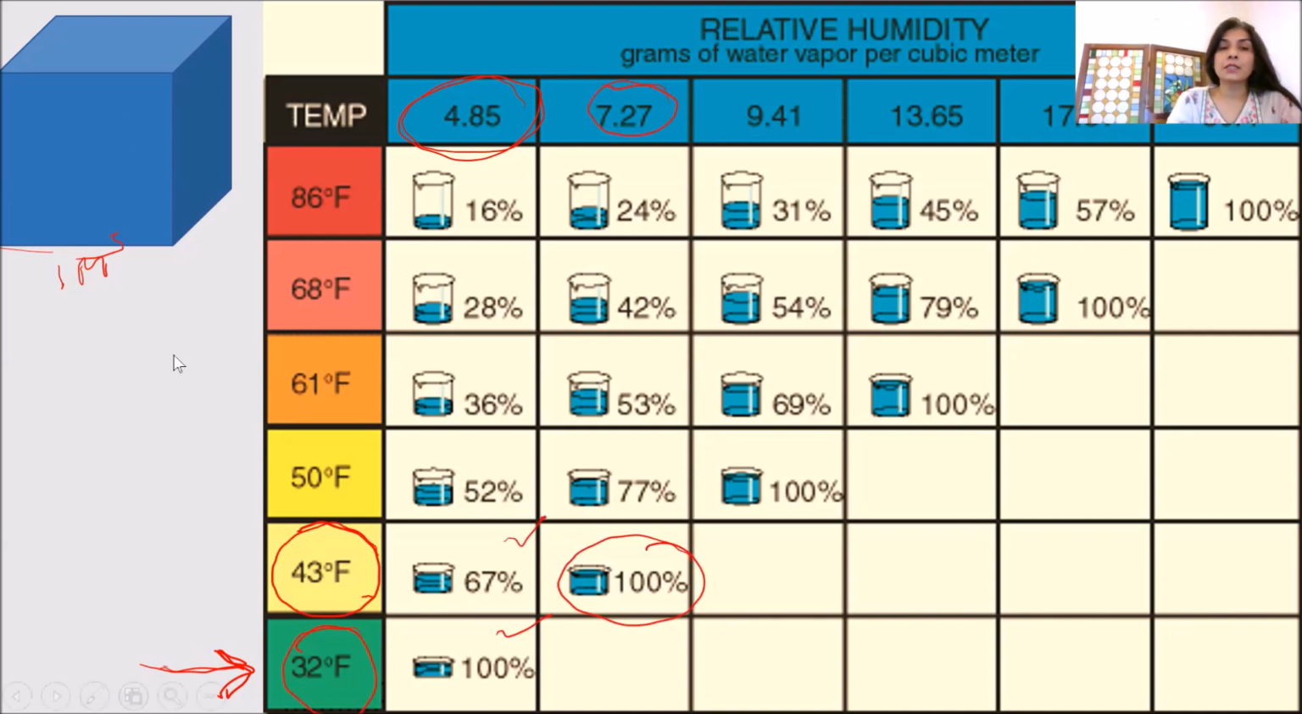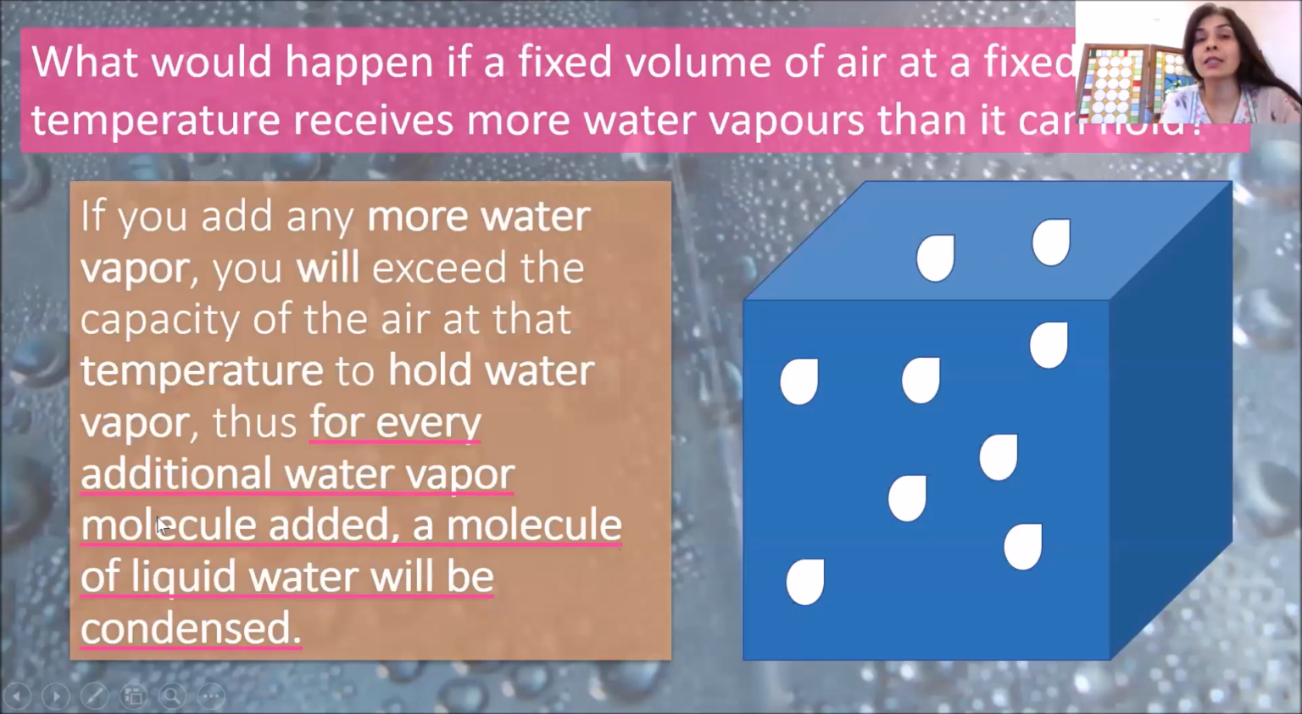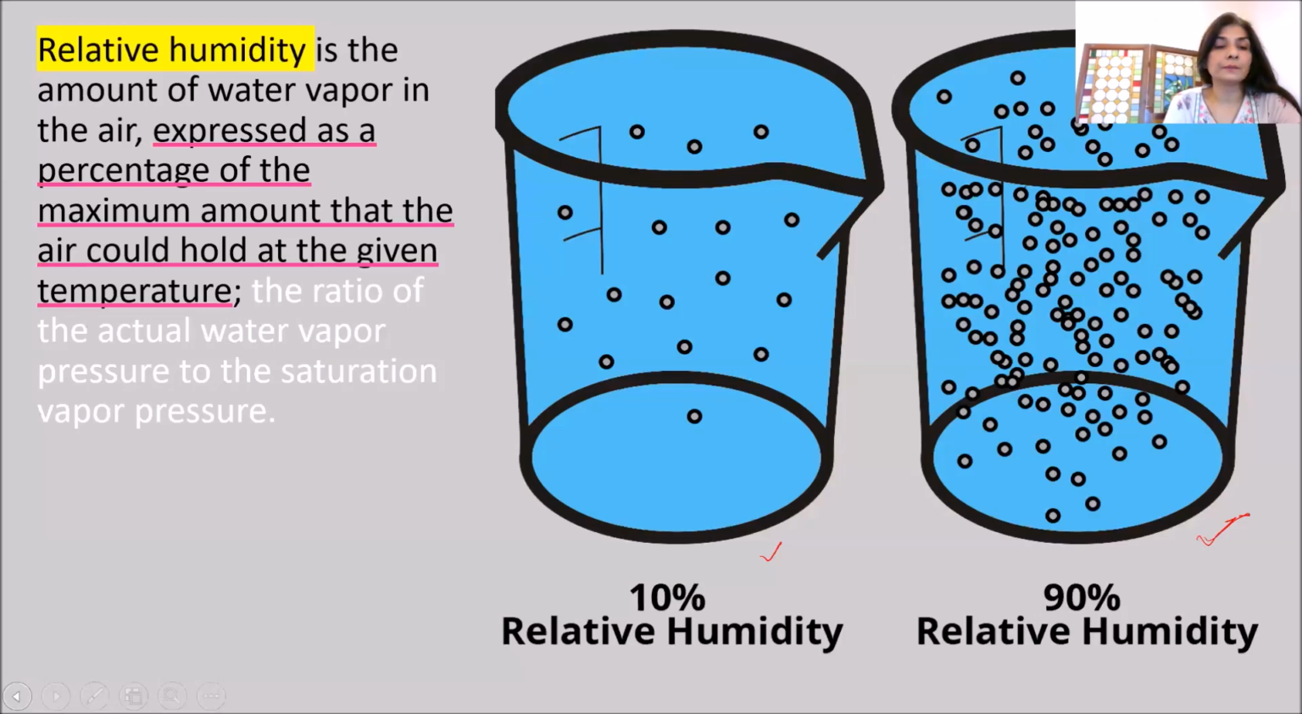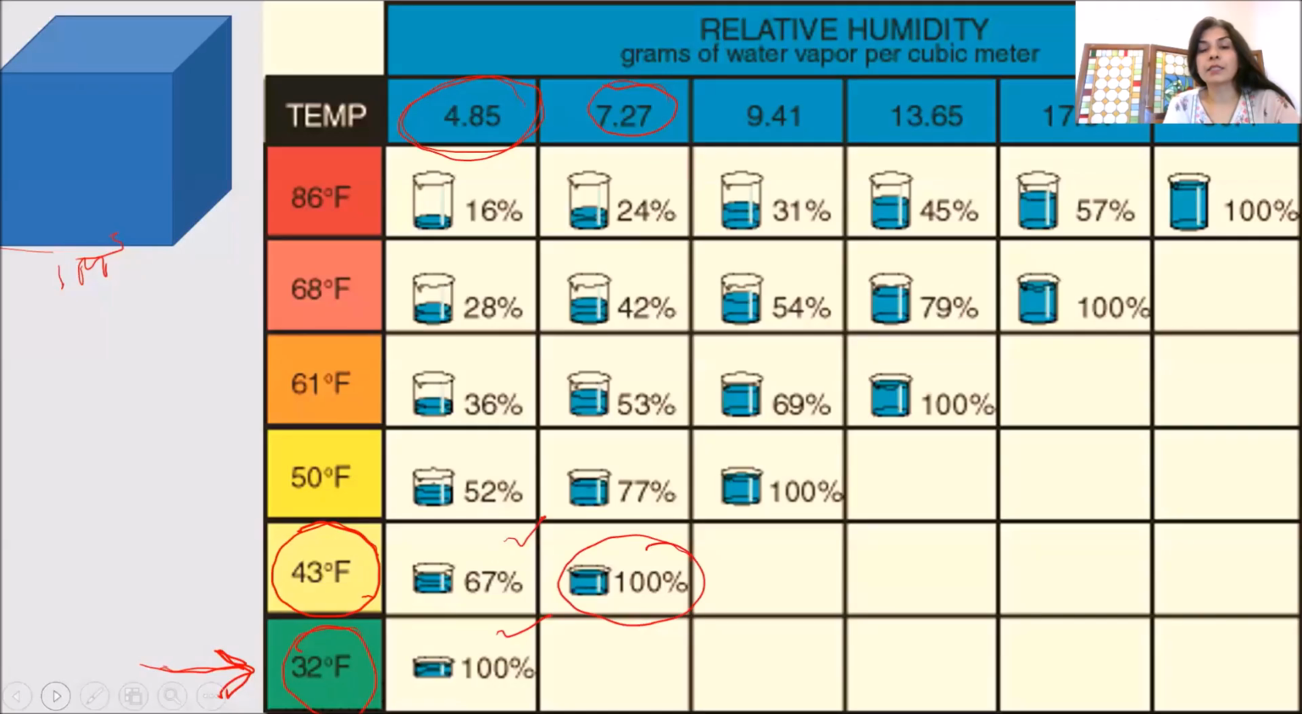So this is something that, of course, is very basic and we need to understand, because if that particular saturation point, that particular capacity of 1 cubic meter of air, is exceeded, what would happen? What would happen if a fixed volume of air at a fixed temperature receives more water vapor than it can accommodate? So I'll go back to this earlier slide. Suppose at 32°F, 1 cubic meter is holding 4.85 grams of water vapor.